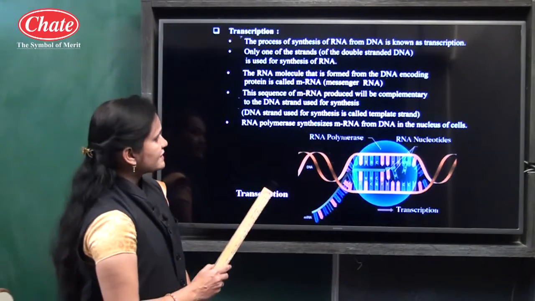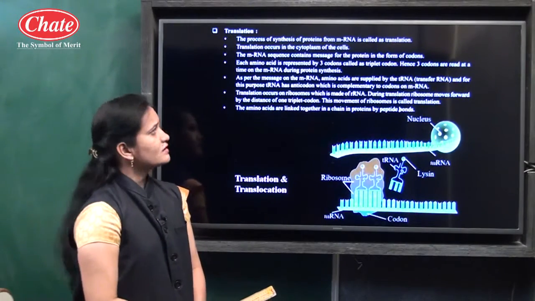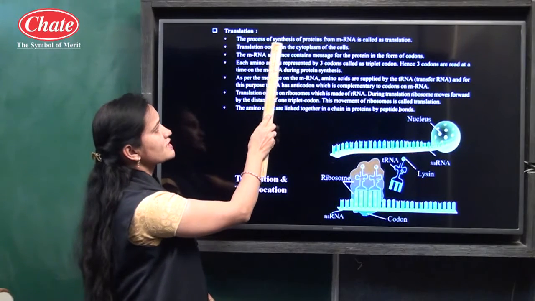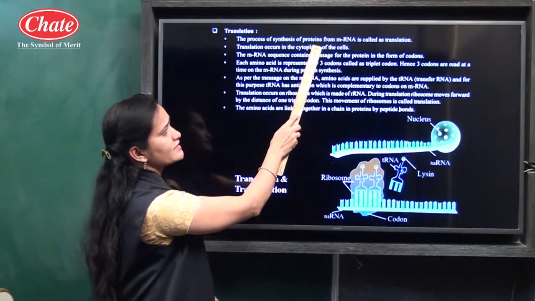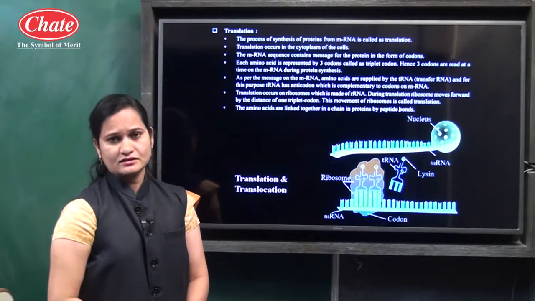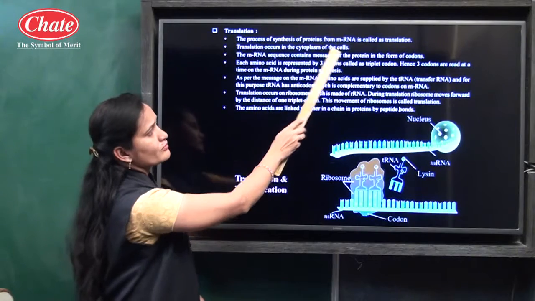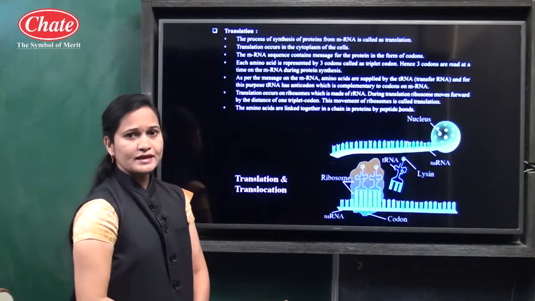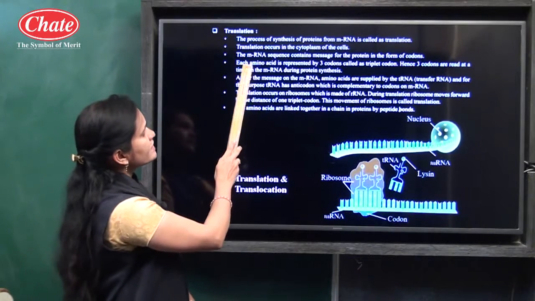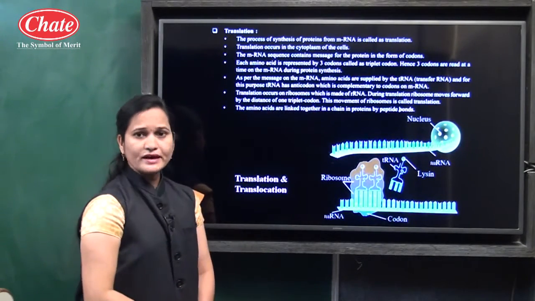After that we will see the next point, which is about the translation process. Now translation means what? Translation means the process of synthesis of proteins from mRNA is called translation. It means in the translation process protein is synthesized from mRNA. mRNA means what? Messenger RNA. In that, each amino acid is represented by 3 codons called triplet codon.